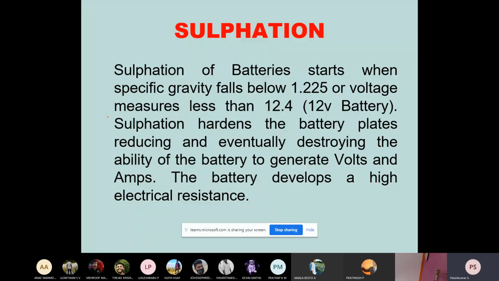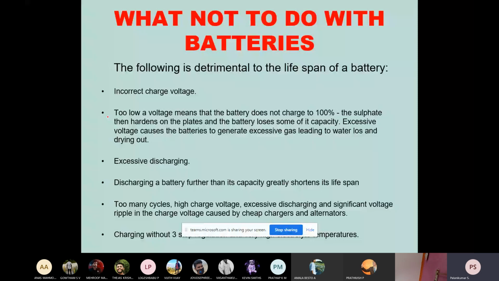Sulfation hardens the battery plates, eventually destroying the ability of the battery to generate volts and amps. So automatically the battery develops a high electrical resistance. Okay, so that is the reason why we have to go for sulfation of battery.